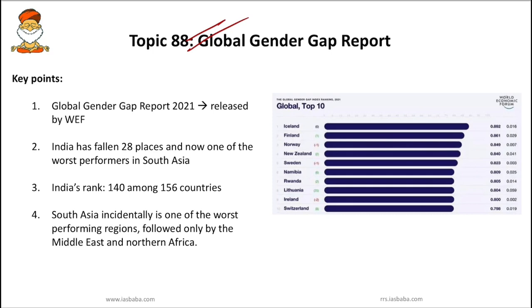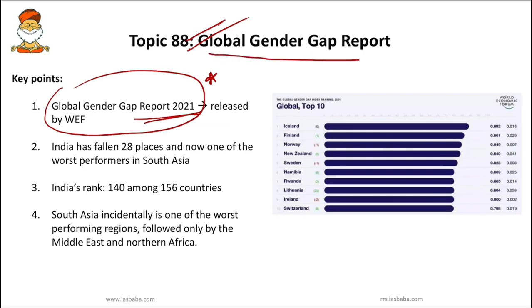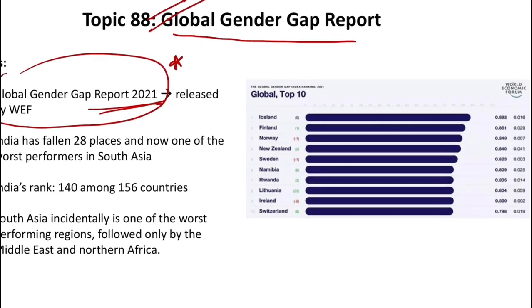So next topic, the Global Gender Gap Report. Again, this report was recently released in 2021. This Global Gender Gap Report is released by the World Economic Forum. So the first important fact you have to remember is that it is released by the World Economic Forum. So why are we reading this topic? Because it provides the gender gap, that is, inequality.